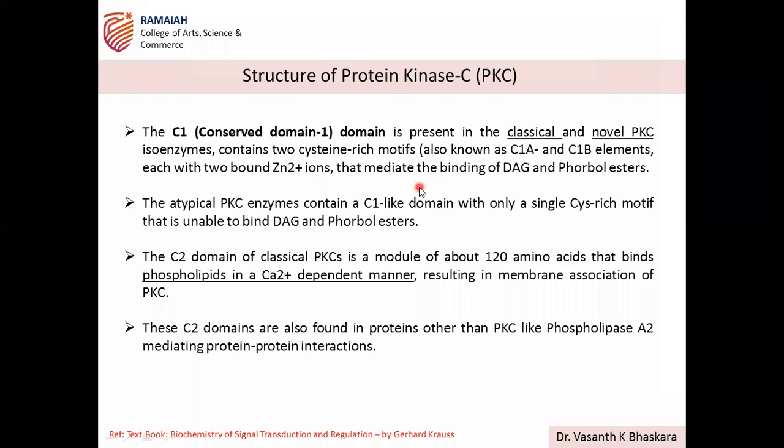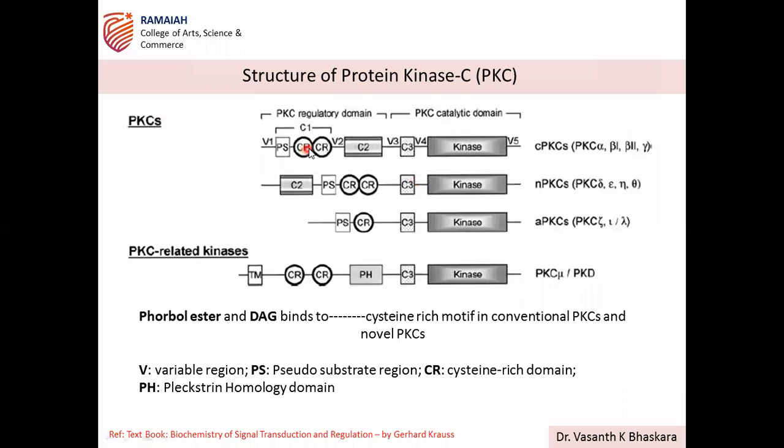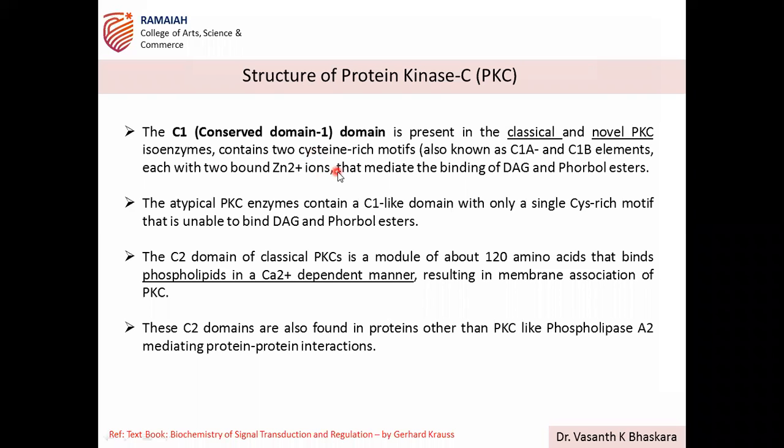So this region, C1, is again divided into two different regions, which are cysteine-rich regions C1A, C1B. And these regions are the sites to which diacylglycerol and 4-ball esters are going to bind. So there is no calcium binding here, right, in the classical. Let's see where the calcium will bind.